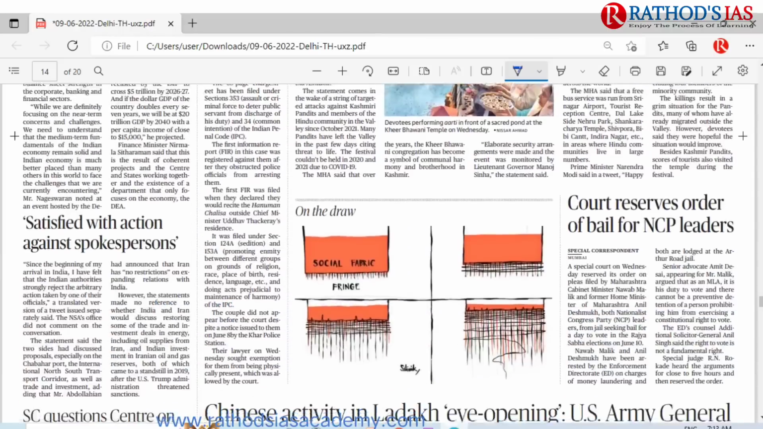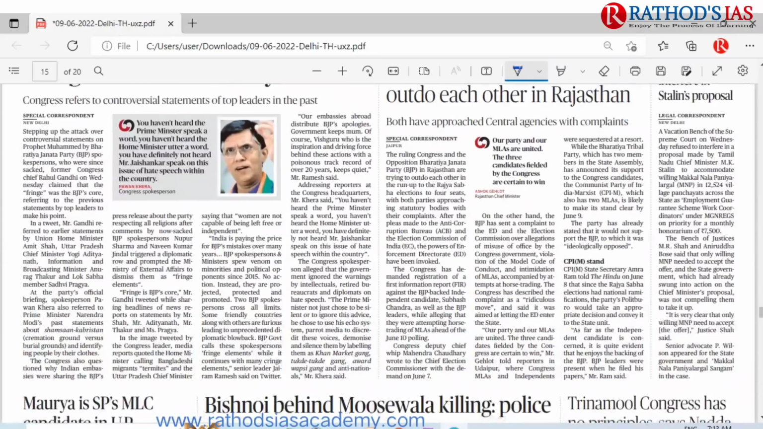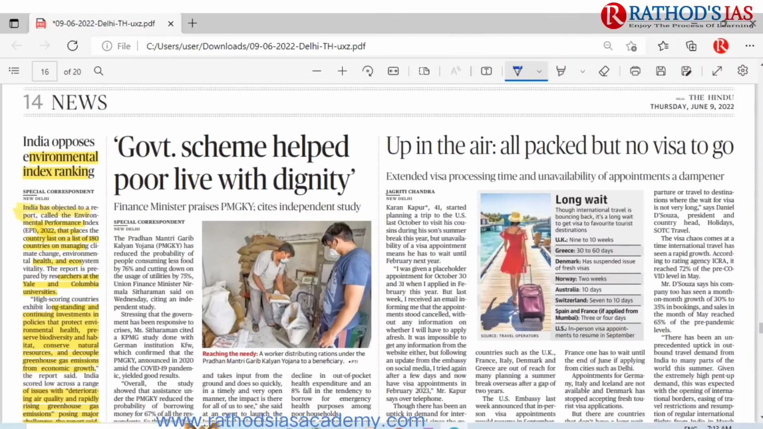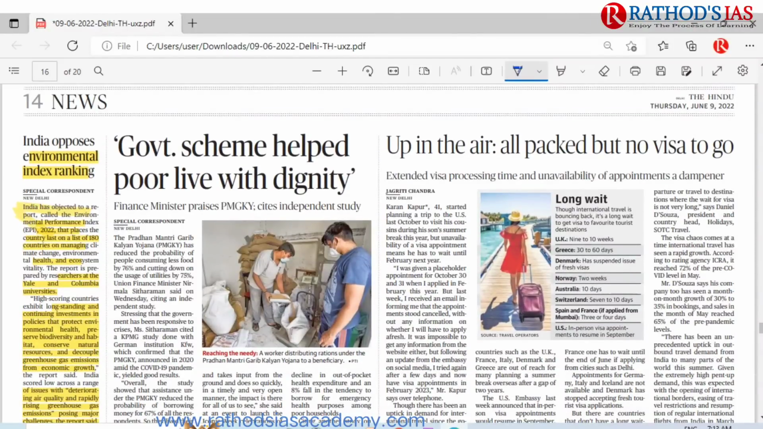In this 12th page there is nothing much important, and in this 13th page there is nothing much important, and on this 14th page you can see one article regarding environmental index ranking. So recently the Environmental Performance Index 2022 was released. Which is the agency? The agency here is Yale and Columbia universities.